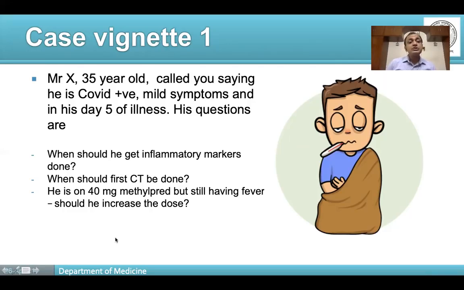He also wants to know when should his first CT scan be planned, since he is already into his day 5, day 6 of illness, and he has been started on steroids by a well-wisher. Now that he's continuing to have mild symptoms of fever, etc., should he be increasing the dose of methylprednisolone? So that is what his questions are.